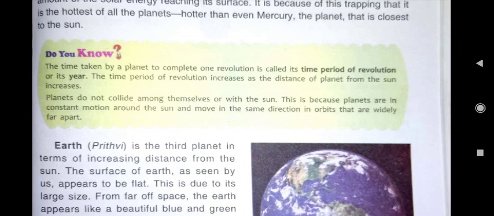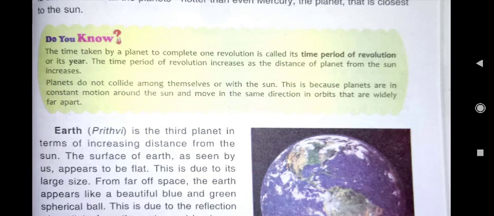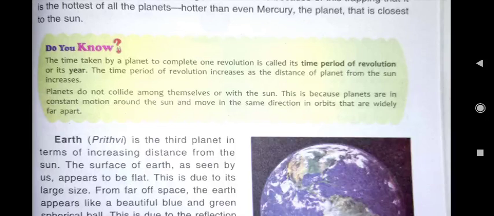The time period of revolution increases as the distance of planet from the sun increases, because the orbit becomes larger, bigger. So the time period also increases. Planets do not collide. Collide means what? Takrana among themselves or with the sun. This is because planets are in constant motion around the sun and move in the same direction in orbits that are widely far apart. So children, we have read about these two planets, Mercury and Venus, and the sun.